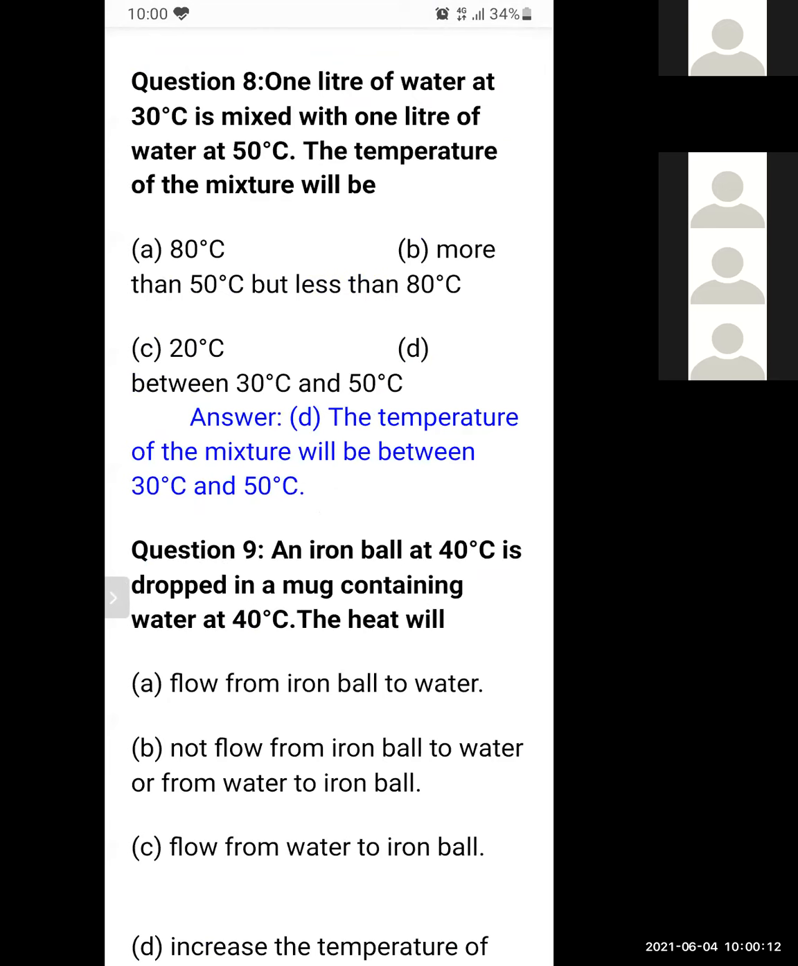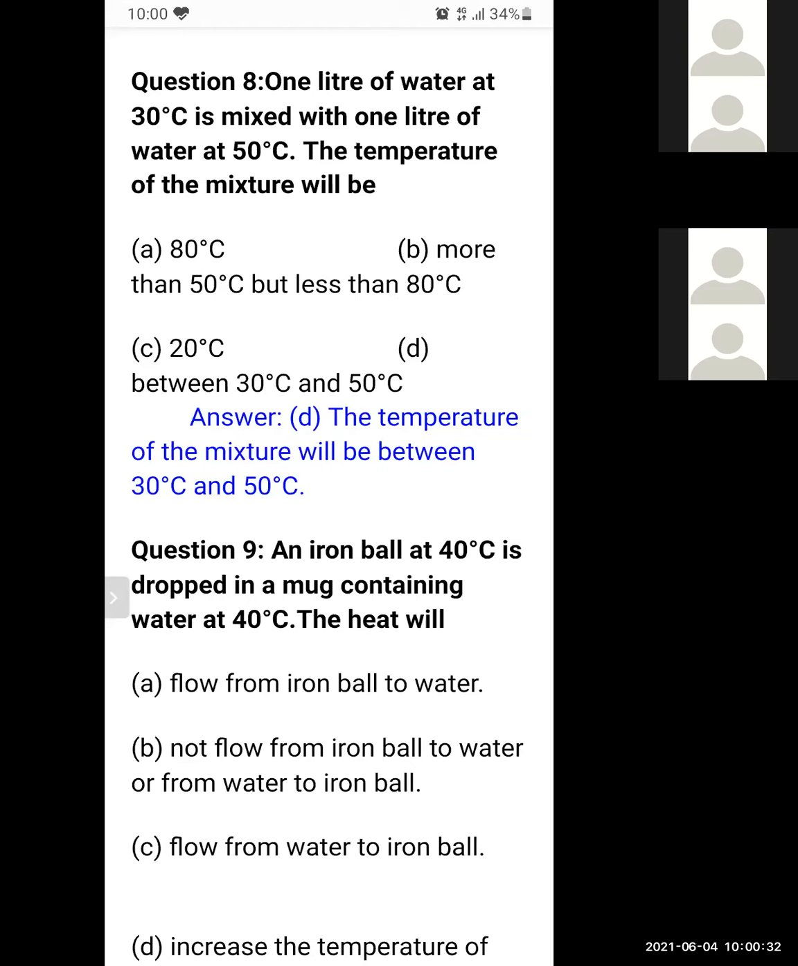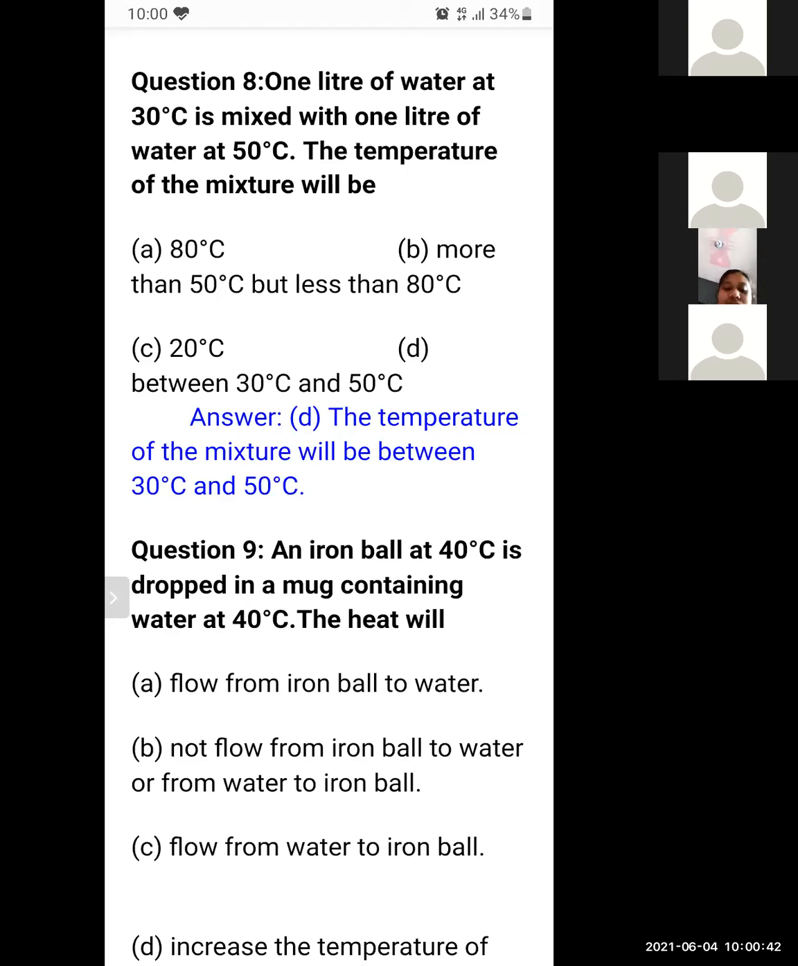Yes, student, you know that heat will always flow from higher temperature to lower temperature. So from the water at 50 degrees Celsius, heat will flow to the water at 30 degrees Celsius. The water at 50 degrees will get lower in temperature, and the water at 30 degrees Celsius will rise, and it will be in between 30 and 50 degrees Celsius. So option D is the correct answer. The temperature of the mixture will be between 30 degrees Celsius and 50 degrees Celsius.